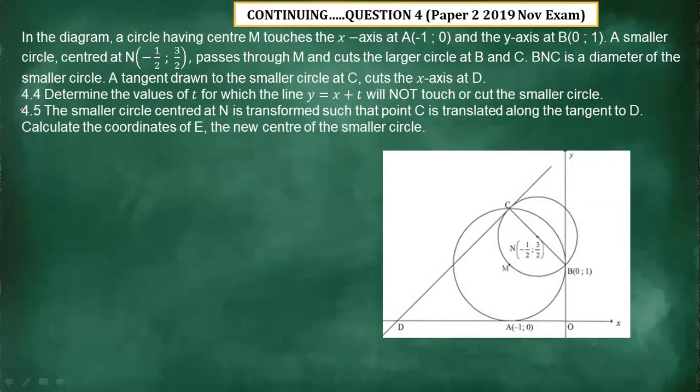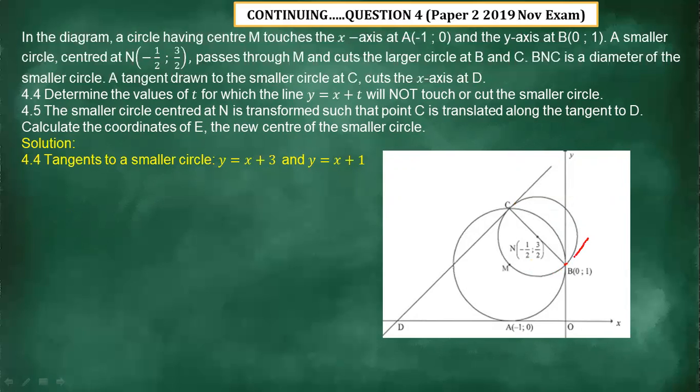Question 4.4. Determine the value of t for which the line y equals x plus t will not touch or cut the smaller circle. Now let's see how best we can answer this question. The tangent to the smaller circle is this one, where we have determined the equation, which is y equals x plus 3.